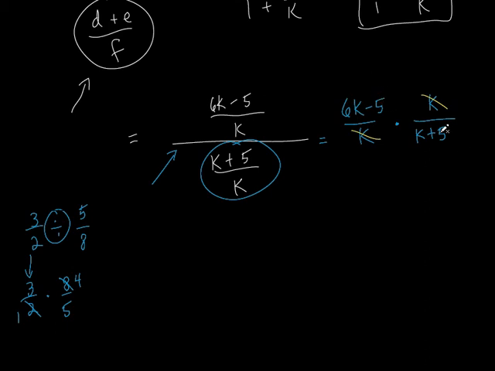That 5 is being subtracted, this 5 is being added. You can't cancel out the 5s. You can't cancel out the 6 or the k's. People say, well, but that k is being multiplied by the 6. But look at that whole term, though. What's happening to that whole term? Something's being subtracted from it. So you can't cancel anything out. So how do we write this answer then? 6k minus 5 over k plus 5. And that's it. That's all you can do.